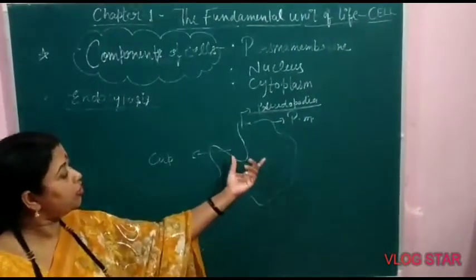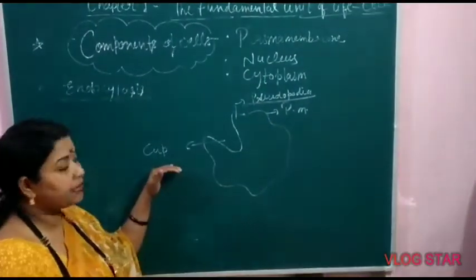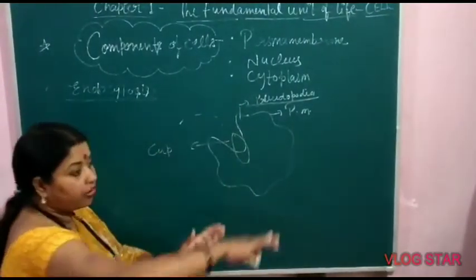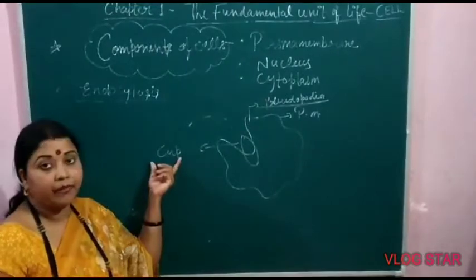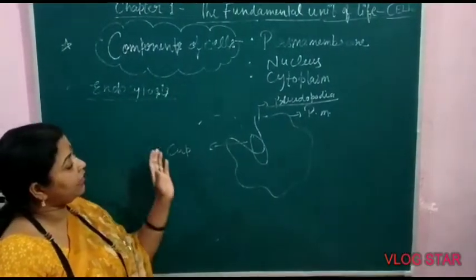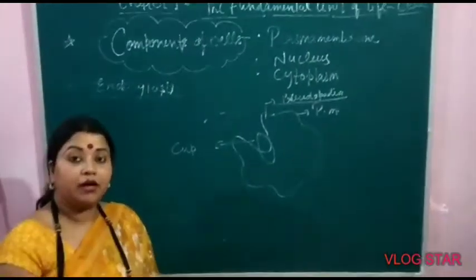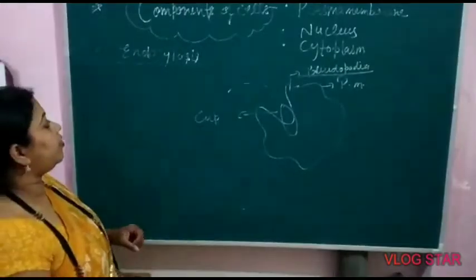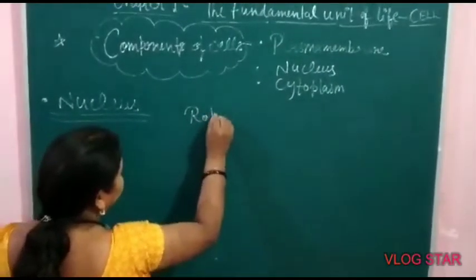So at the time of capturing food, the plasma membrane of amoeba bends and forms a cup-shaped structure by which external food enters inside the body of amoeba. So this is the flexible nature of plasma membrane which forms the cup. This process is called endocytosis, meaning entering of external food inside the body through the bending of plasma membrane. So plasma membrane, due to its flexible nature, plays an important role for unicellular organisms in endocytosis.